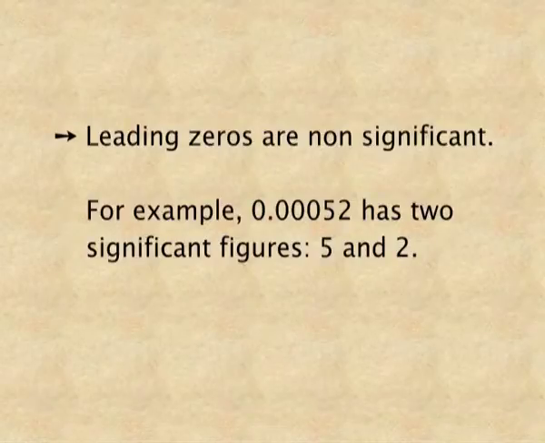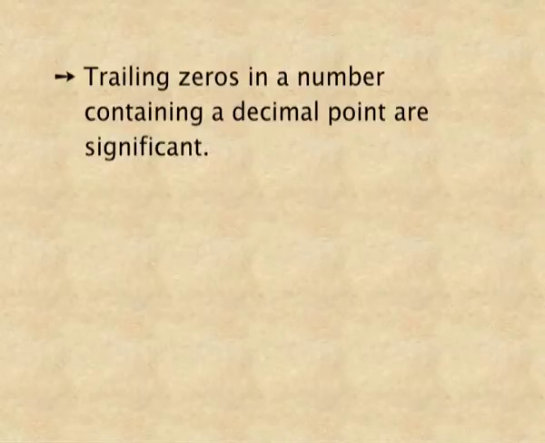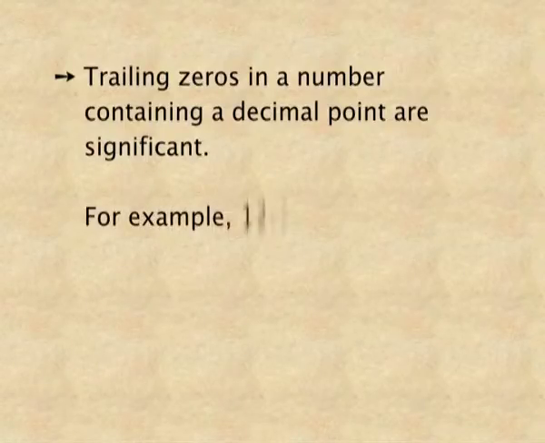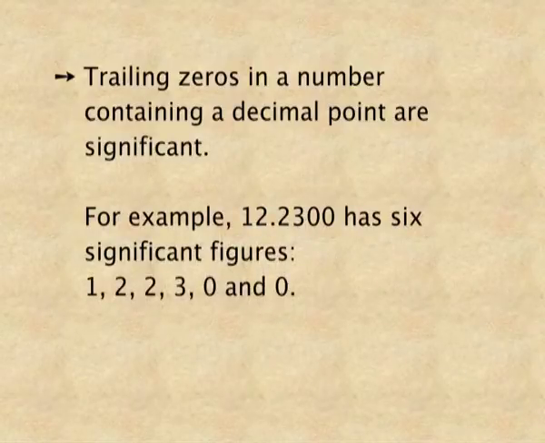and 2. Next rule. Trailing zeros in a number containing a decimal point are significant. That is, all those zeros which are after decimal are significant. Let's see an example. 12.2300 has 6 significant figures. Here the 2 zeros are after decimal, so they are also significant.